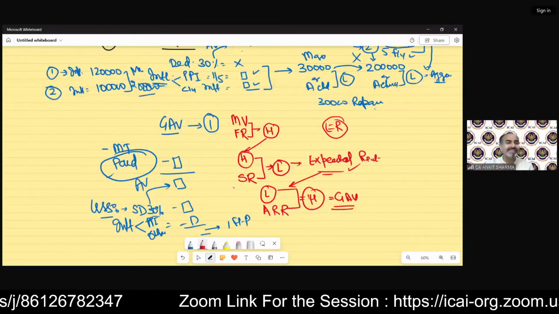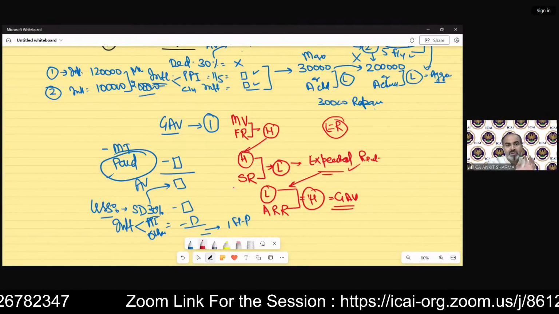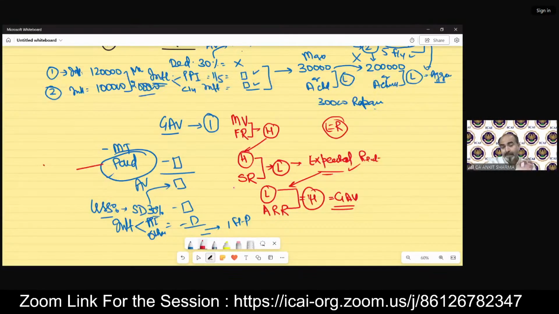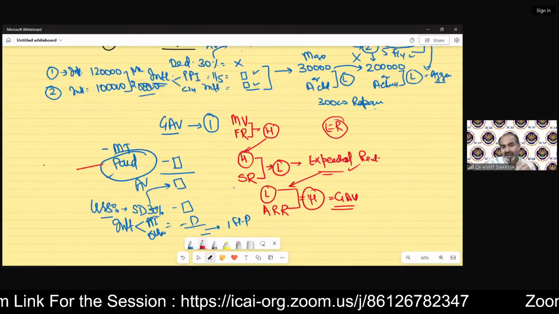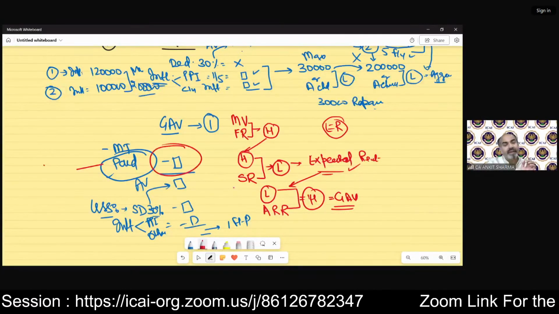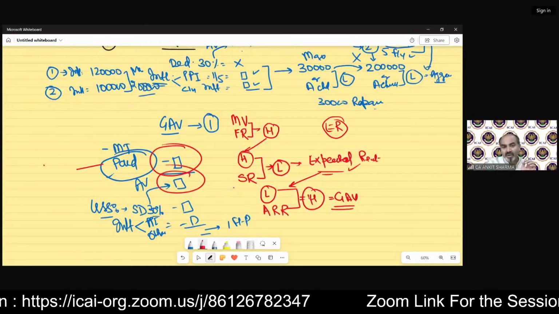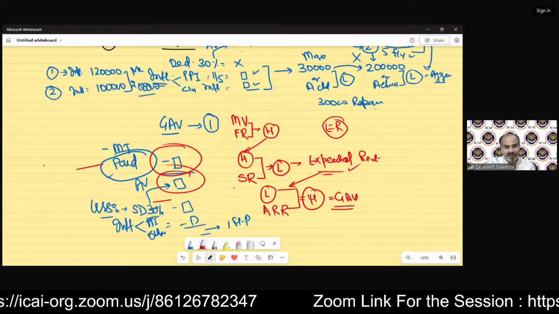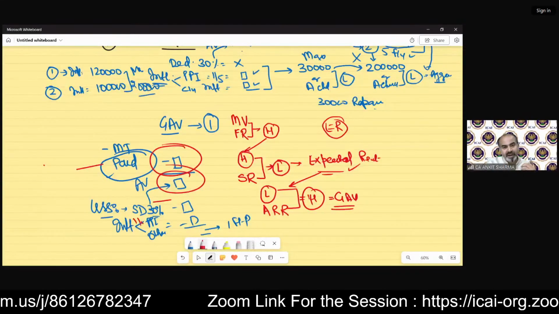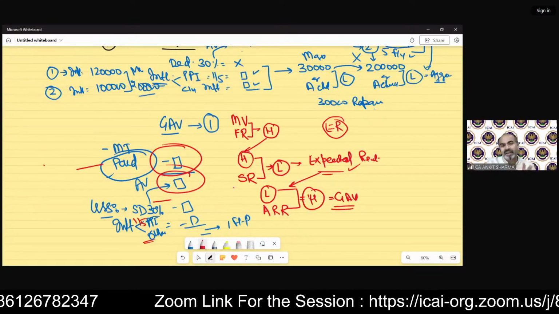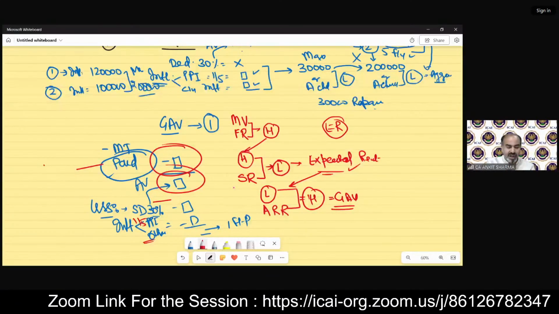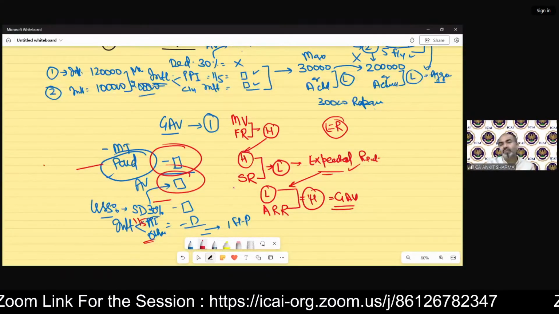Then the municipal taxes paid, as I told you, whatever municipal taxes are paid in this year, it should be paid, not due, and it is paid by the owner. That is going to be deducted. Then from the annual value, we have to deduct the 30% that is fixed, and then the interest: pre-construction period interest, one-fifth part, and the current year interest. If there is any current year interest, we have to deduct it. After those deductions, we will have our income from house property.